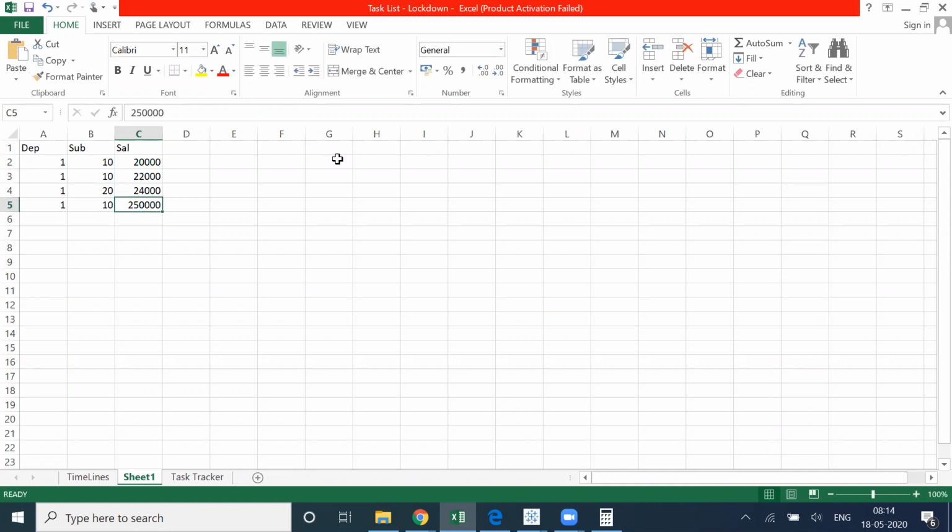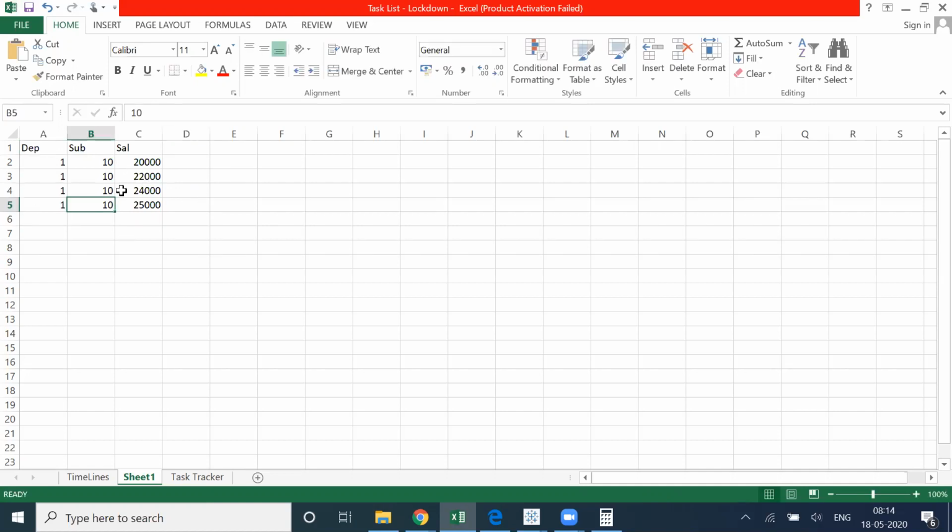Now what are they looking for? My chart is at department level. I am including sub department and then fetching out the max.